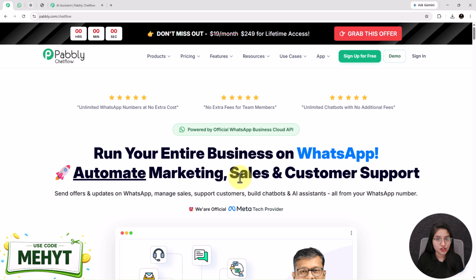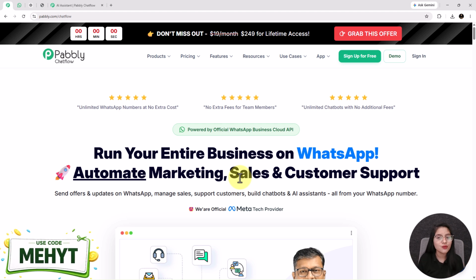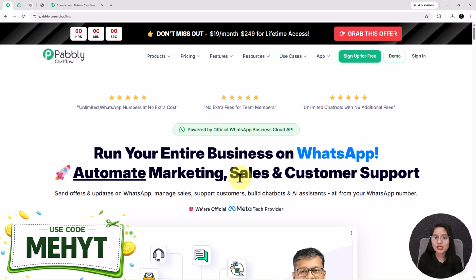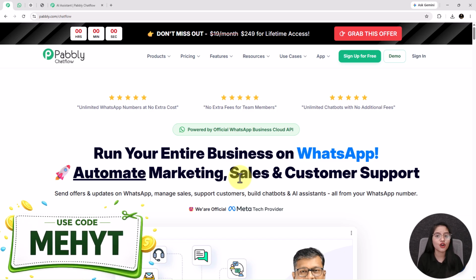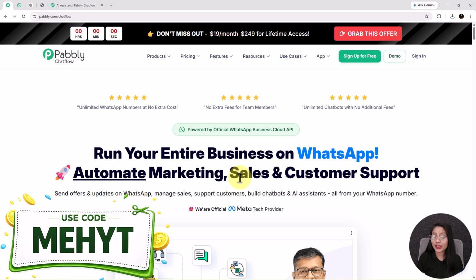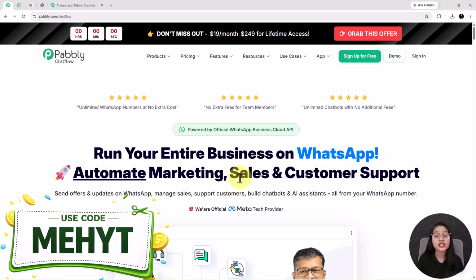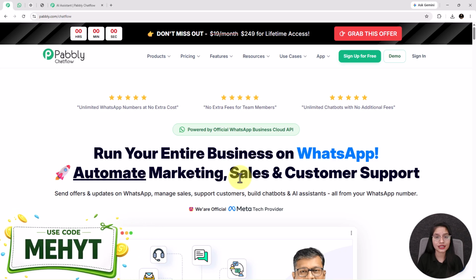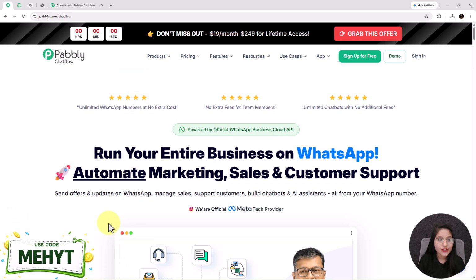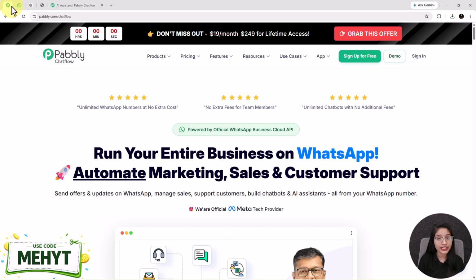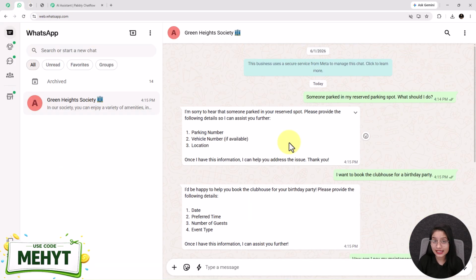Now, why Pabbly Chatflow? Pabbly Chatflow is an all-in-one WhatsApp automation tool that helps you automate WhatsApp messages and responses 24/7 for different types of businesses. By using this tool, you can create a WhatsApp AI assistant, chatbots, and even do WhatsApp broadcasting and much more. If you also want to automate your business on WhatsApp, then this is the tool that you really need. So without wasting any more time, let's see how you can create this type of WhatsApp AI assistant.